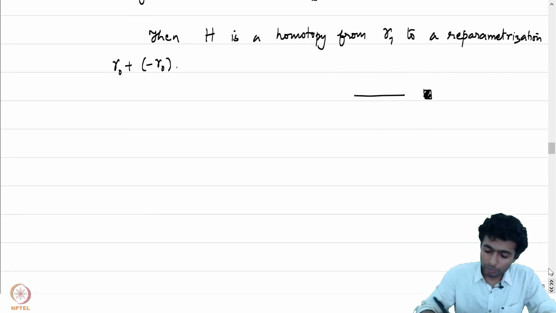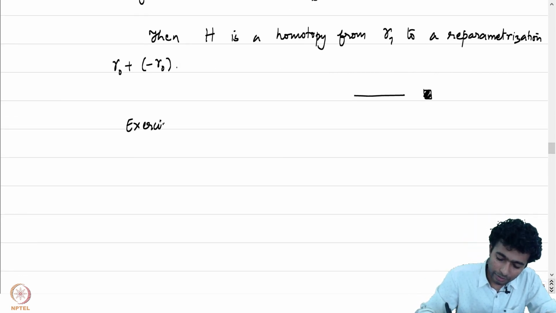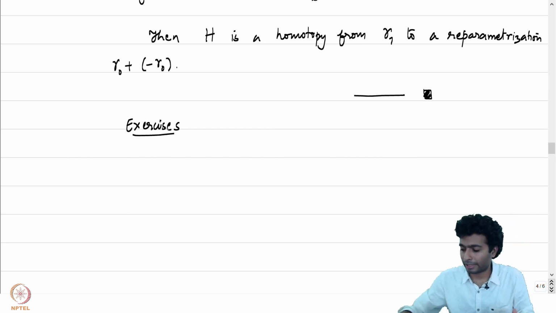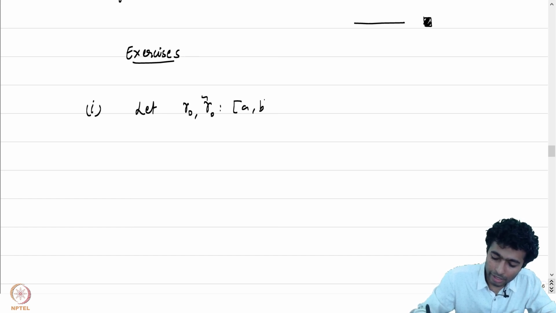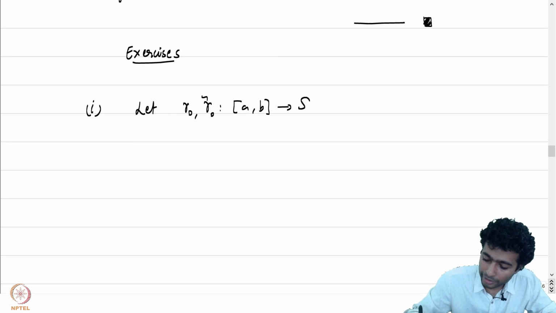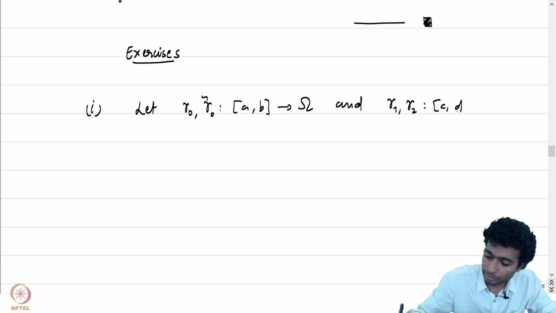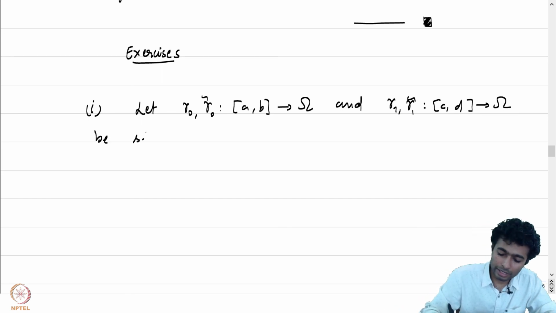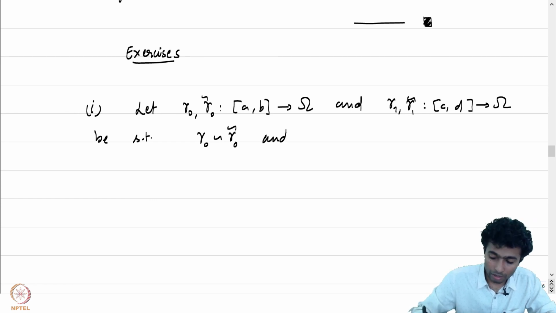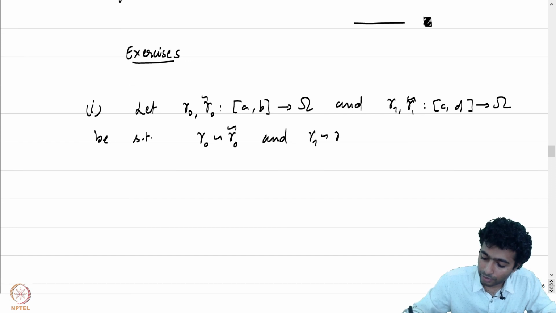Let me now give you a few more exercises for the remaining properties of homotopy. They are quite straightforward. The first one: let gamma 0 and gamma 0 tilde both be from AB to omega, and gamma 1 and gamma 1 tilde, let's put it that way, from CD to omega, be such that gamma 0 is homotopic to gamma 0 tilde, and gamma 1 is homotopic to gamma 1 tilde.